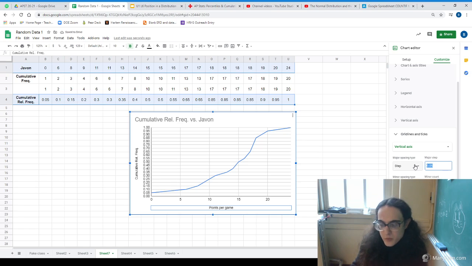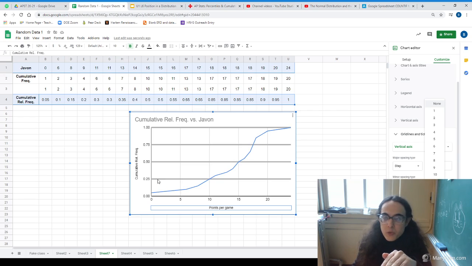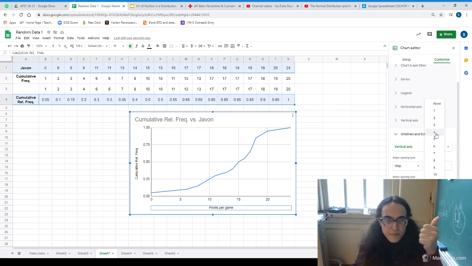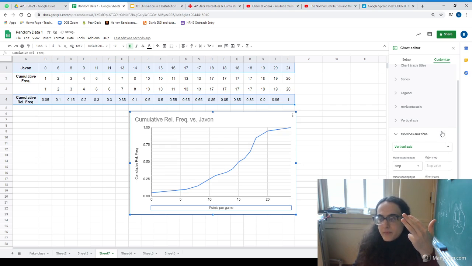Another way to do it would be to leave this blank and use minor spacing types. So if we're going by 5%, we should expect 4 minor spaces before we hit the next major one. So right, 5, 10, 15, 20, and then we'll get a major grid line at 25. So that's 4 minor grid lines.